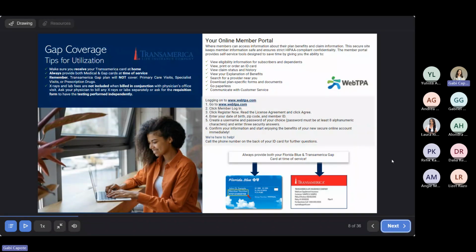Here we have just some additional information about gap insurance. And whenever you receive any service, make sure that you have both your Florida Blue card as well as your Transamerica Gap card. And if your service provider has any issues with filing the claim or they're not able to file it on your behalf, we have instructions here on how to file it yourself. And also, if you would like any assistance with claims having to do with your gap insurance, we have a contact page at the end of the presentation where you can reach out to any of us on the Brown and Brown team.